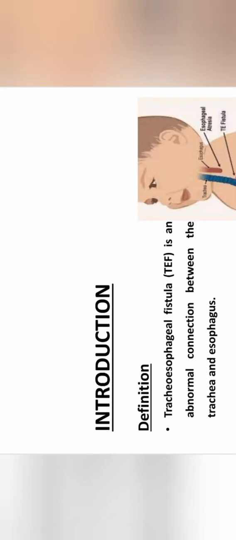Good morning all. Today we are going to see about the condition tracheoesophageal fistula. Tracheoesophageal fistula is an abnormal connection between the trachea and the esophagus. So there is an abnormal connection between the esophagus and the trachea.